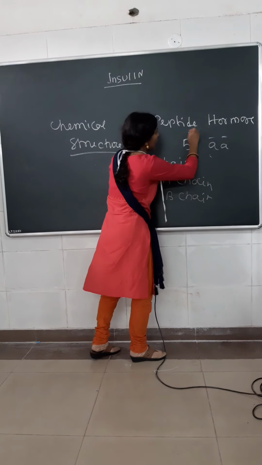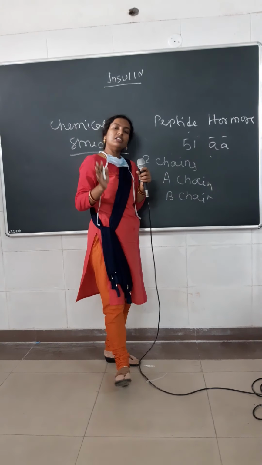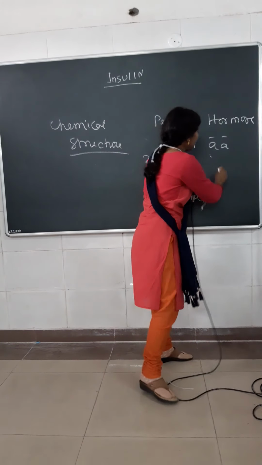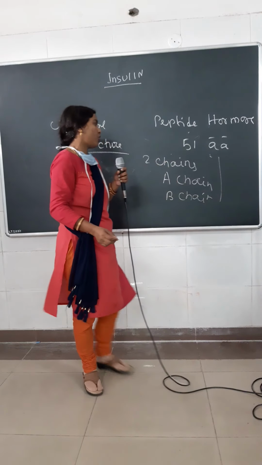So, a peptide hormone containing 51 amino acids and two chains, A chain and B chain. And some linkages are there, that is, disulfide linkages. These are present in the structure of insulin.